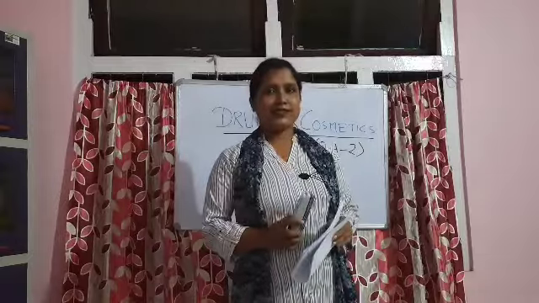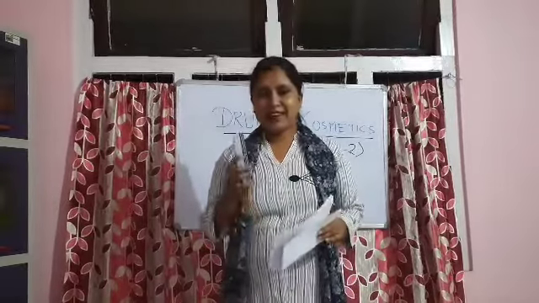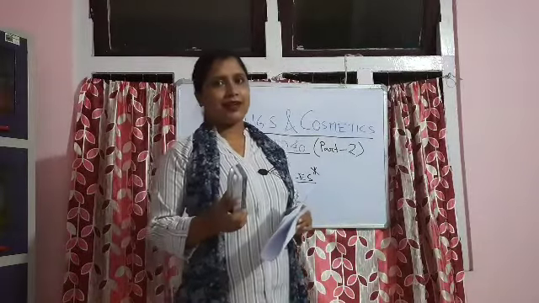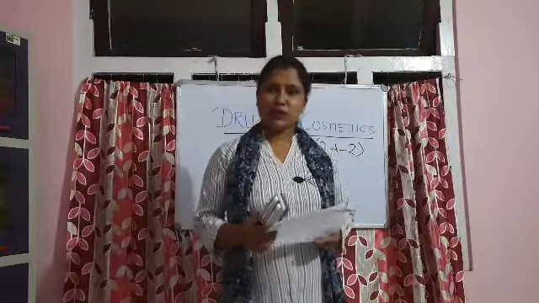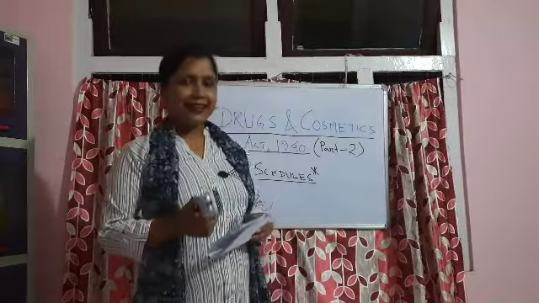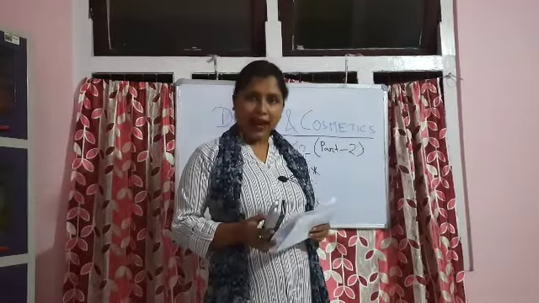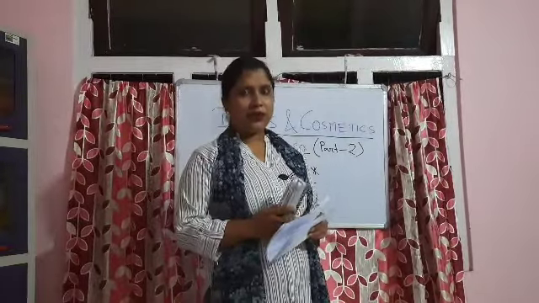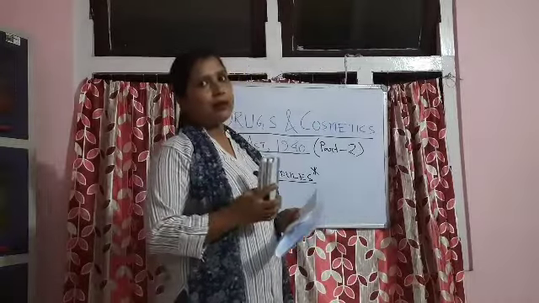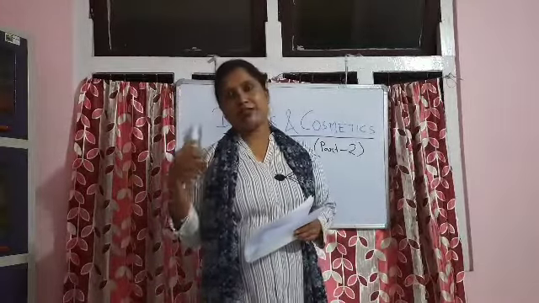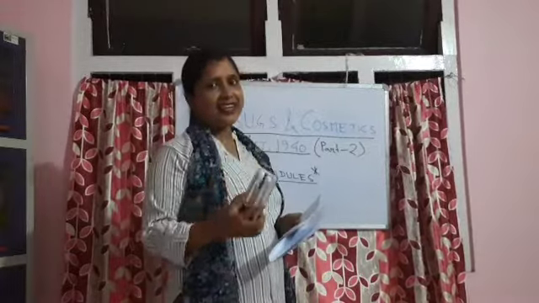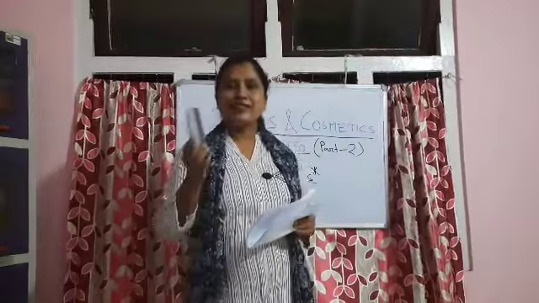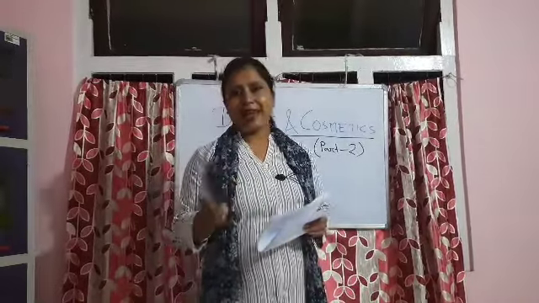Today I am going to discuss different schedules related to the Drugs and Cosmetics Act. Last class we discussed basic things related to the Drugs and Cosmetics Act. I told you this act came into existence in 1940 and the Drugs and Cosmetics Rules came into existence in the year 1945. I told you about the objectives of the Act. The main objective is to regulate import, distribution, and sale of drugs and cosmetics.